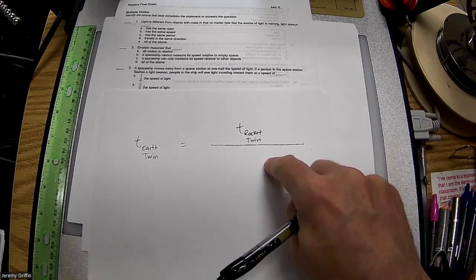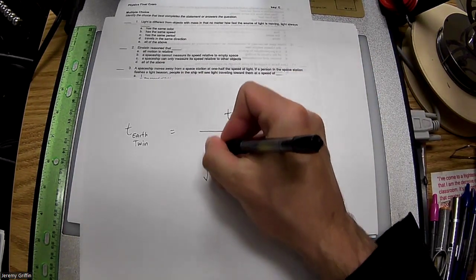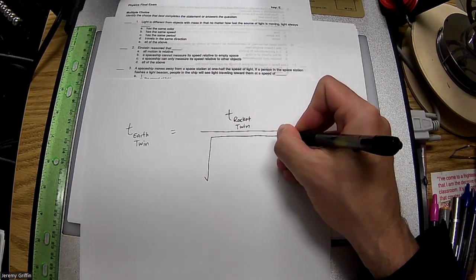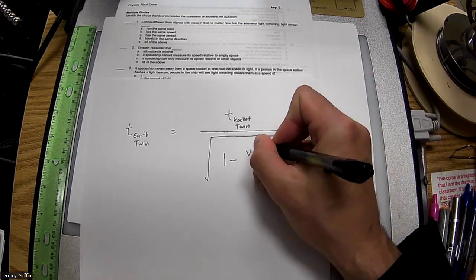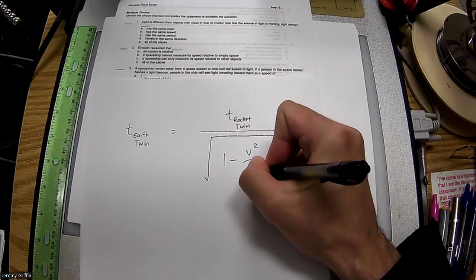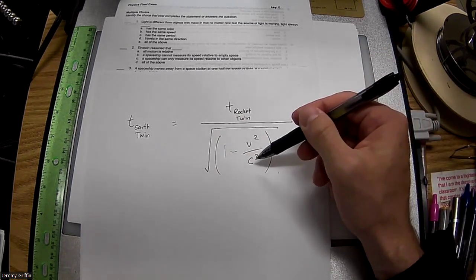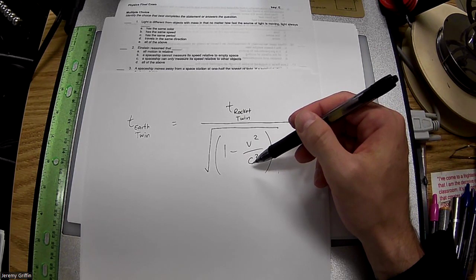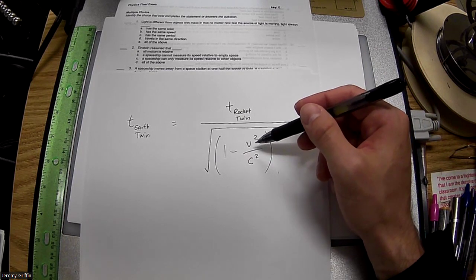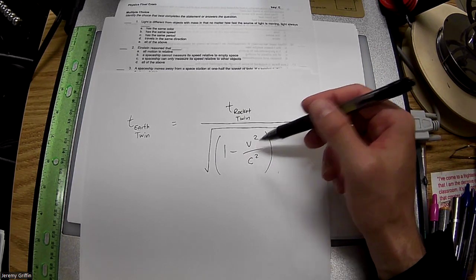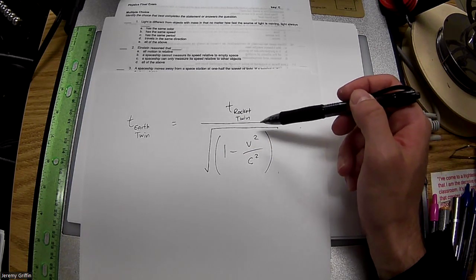What you do is you take rocket twin's time, divide by this Lorentz factor, and this falls out of Pythagorean theorem: the square root of 1 minus v squared over c squared. That's the Lorentz factor. Right, guys, about right. So let's see, c is the speed of light. That's a universal constant. v is how fast the spaceship is moving in this case. Right. So let's see.